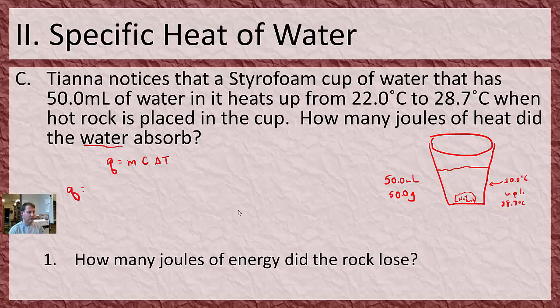So Q is equal to the mass, 50.0 grams, times C, 4.18 joules per gram degree Celsius, times the change in temperature, which I just did in my head, of 8.7 degrees Celsius.